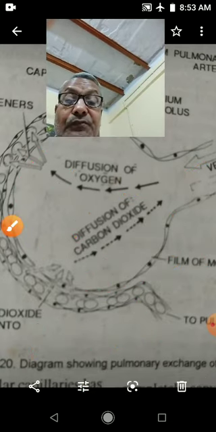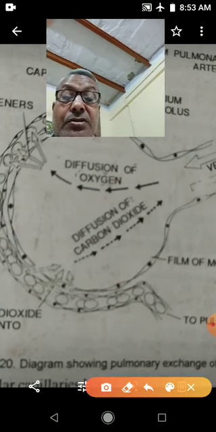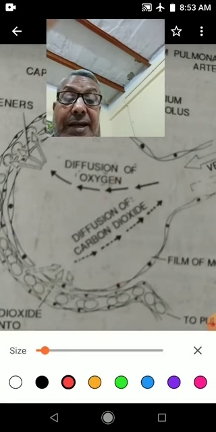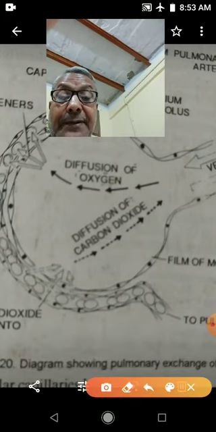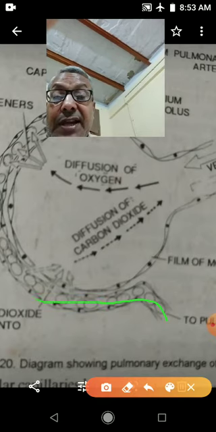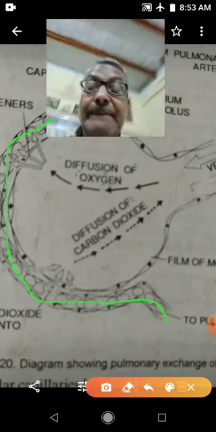Now on the surface of it there are fine blood capillaries, and in these blood is flowing.